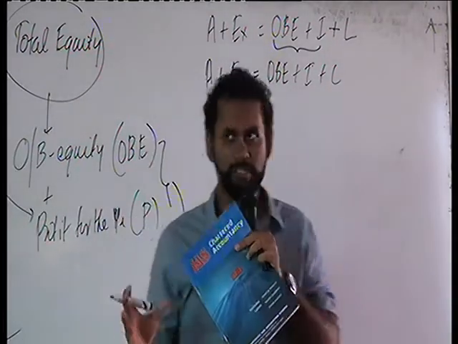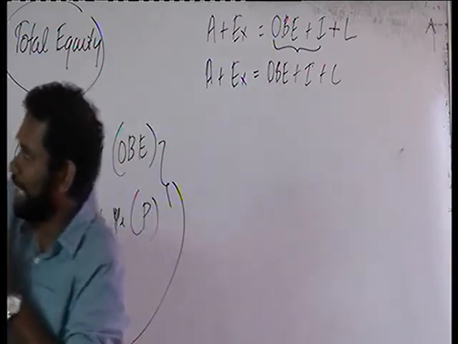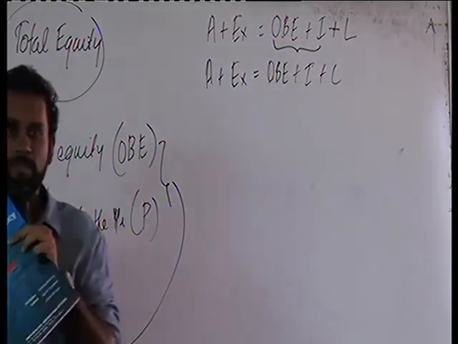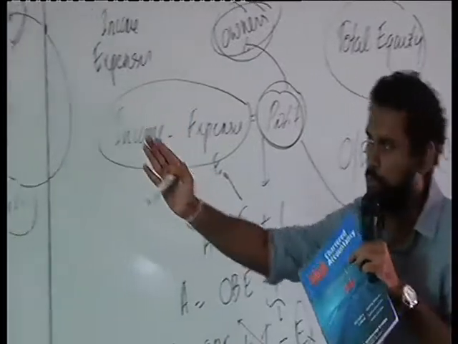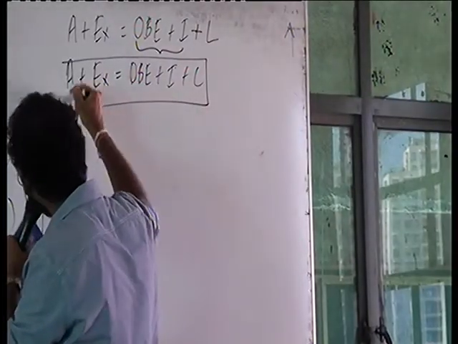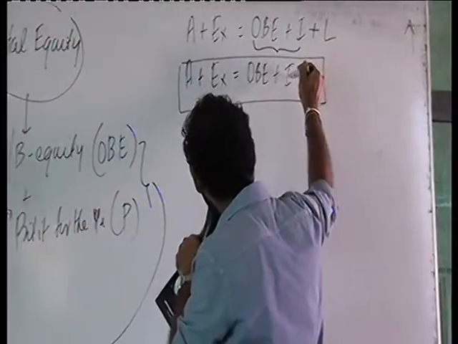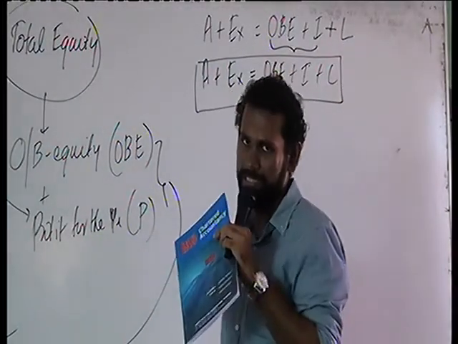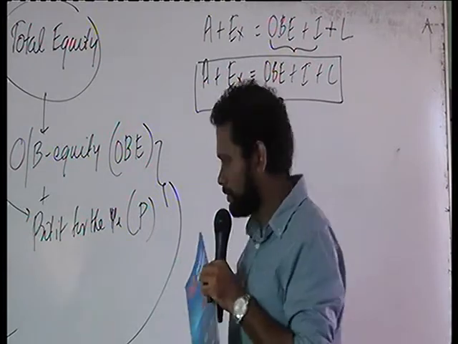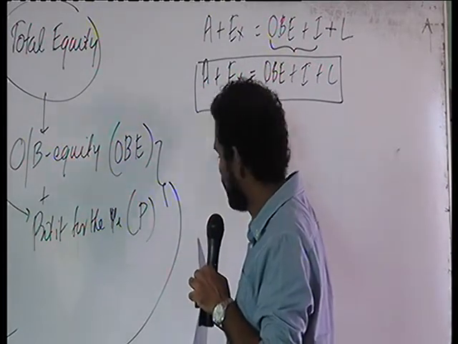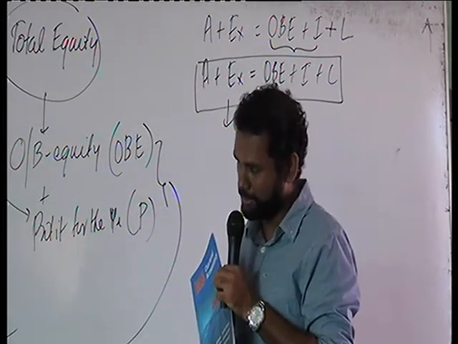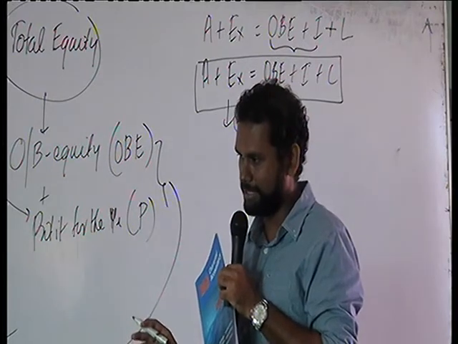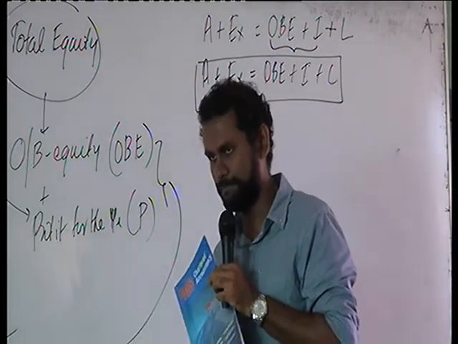The basic version of the accounting formula is assets equals equity plus liabilities, which we extended up to assets plus expenses equals opening balance of equity plus income plus liabilities. So this is the extended formula that we have derived. And then, after this accounting formula, we discussed the double entry principle, right?